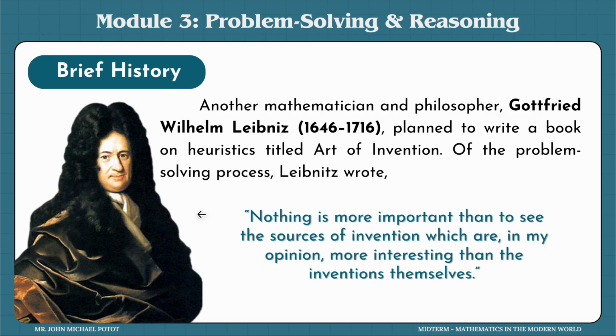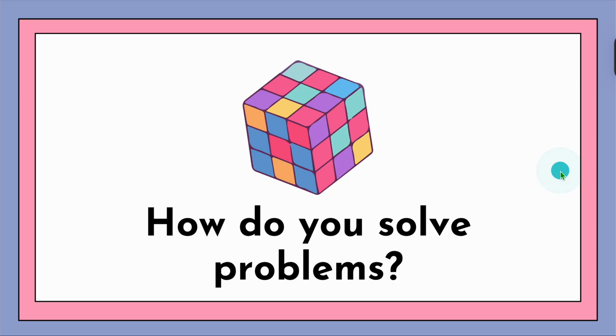Now, on the problem-solving process, Leibniz wrote: nothing is more important than to see the sources of invention, which are, in my opinion, more interesting than the inventions themselves. Like the numbers, where do these numbers come from? The conjecture you can come up with is maybe it's from the Mesopotamians. It could be from other civilizations that were able to discover it in the past, right?